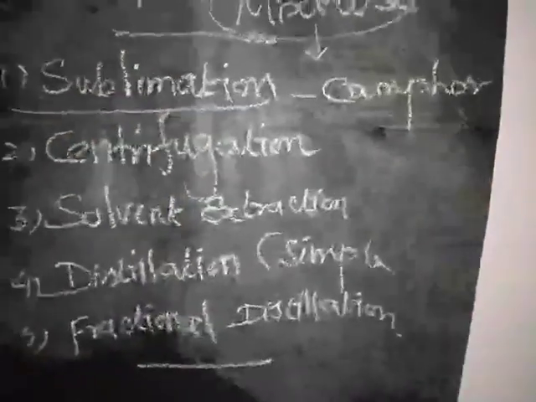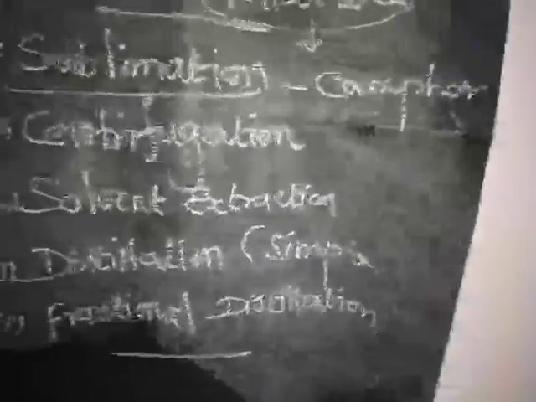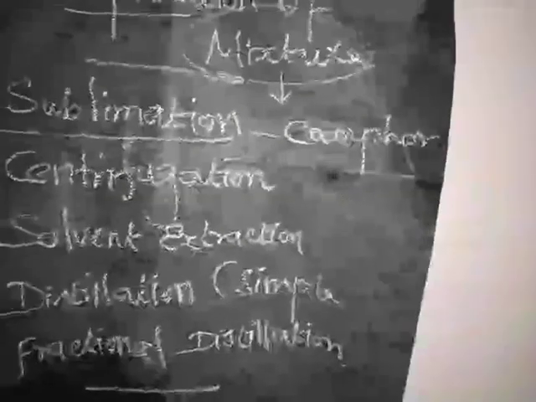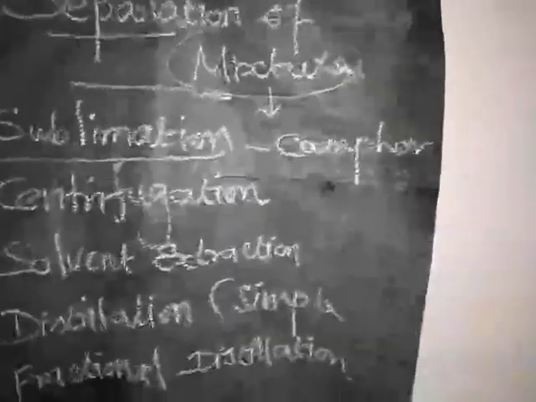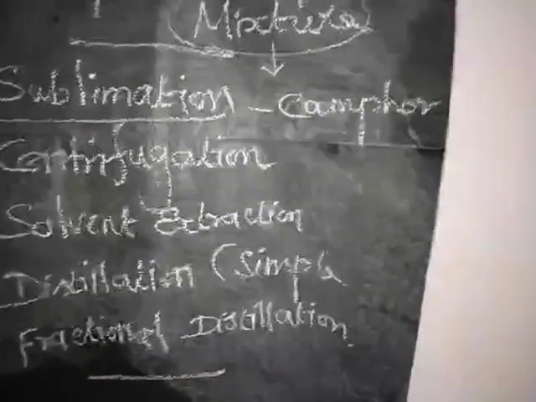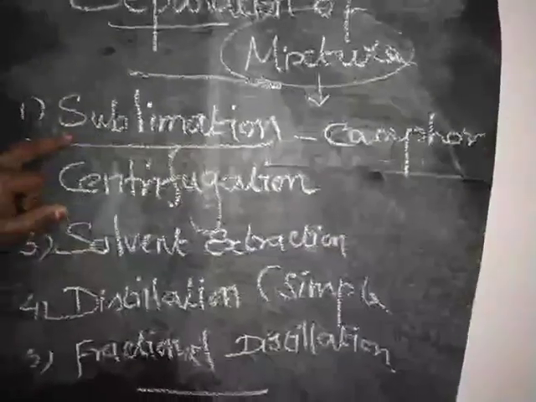If you take any substance and apply heat, it may be converted directly into gaseous form without converting into the liquid state. This process is known as sublimation.